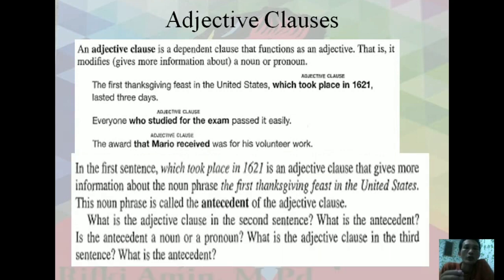In the first sentence, which took place in 1920 is an adjective clause that gives more information about the noun phrase The first Thanksgiving feast in the United States. This noun phrase is called the antecedent of the adjective clause. What is the adjective clause in the second sentence, and what is the antecedent? Is the antecedent a noun or a pronoun? What is the adjective clause in the third sentence, and what is the antecedent? We will discuss this on the next slide.